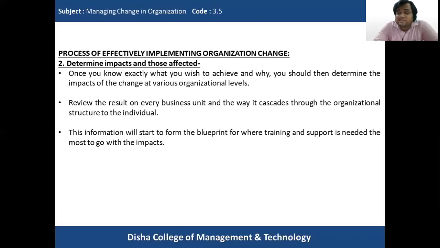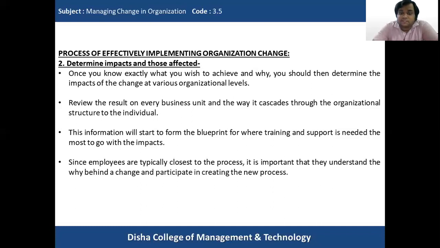Understanding how the change cascades through the complete organization structure, finally to the individual, is important because this will give us a blueprint, or a flow chart, of where training and support is needed, because we will see who will be affected the most, and how much training and support is needed by those individuals or organizations that will be impacted the most. So this also gives an idea about the training and support needed.